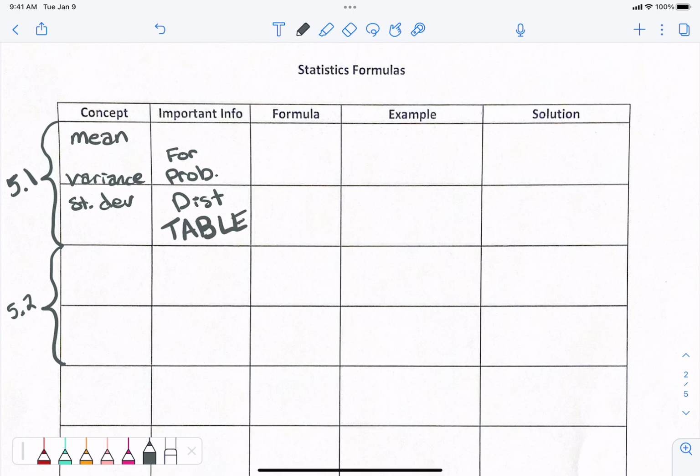Okay, mean, variance, standard deviation for the probability distribution table. I'm gonna do the heads and tails example. We'll just talk specifically about heads.